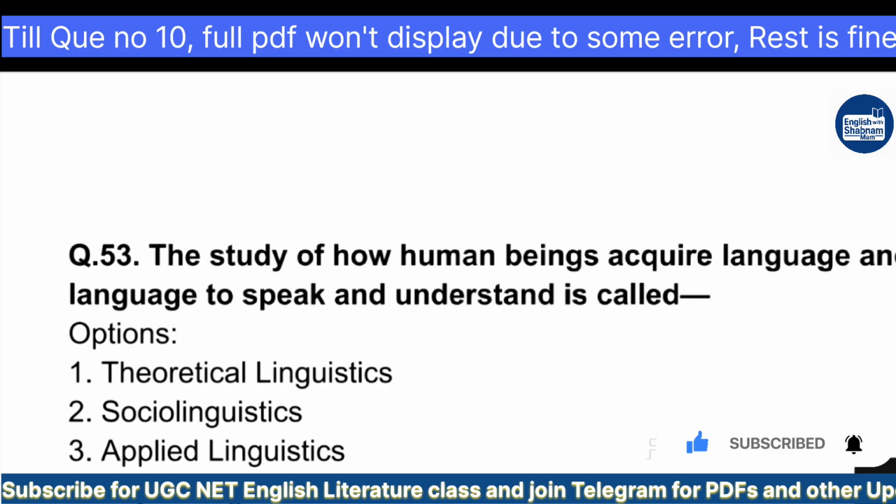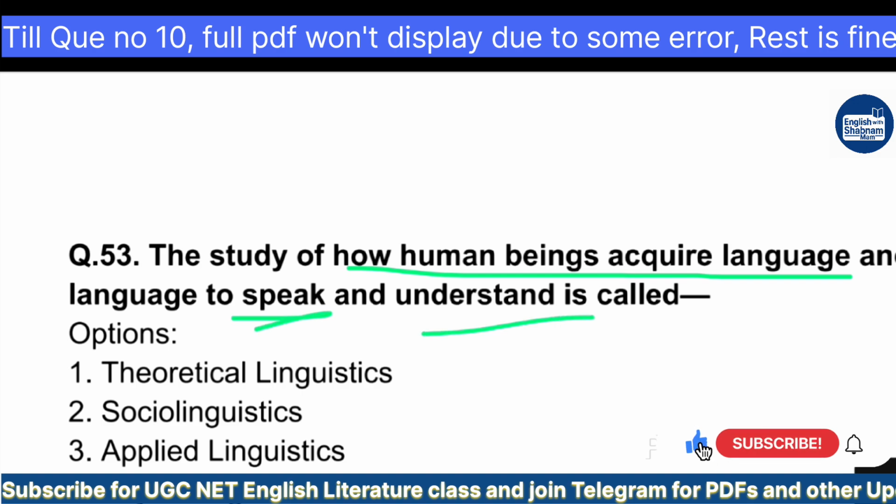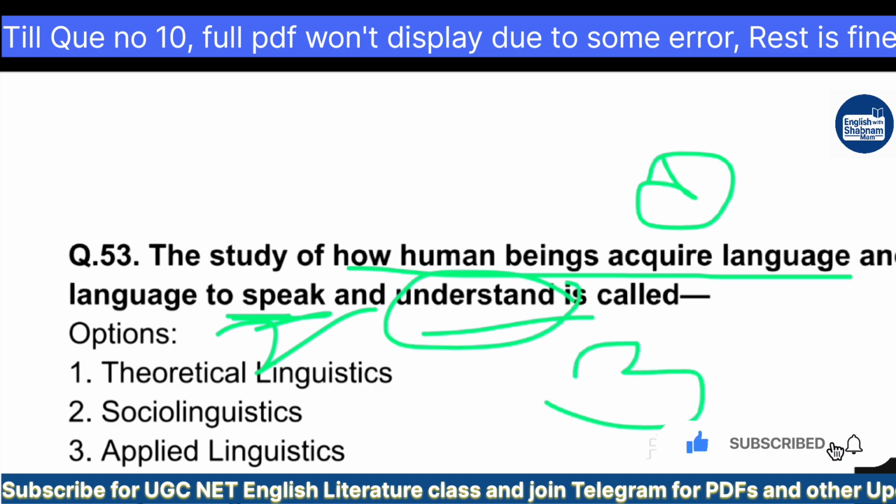So the study of how human beings acquire language, how we acquire language, and how we use language to speak and understand. There are three things. The first, when humans acquire language, how you learn. We have first language acquisition and second language acquisition. First one we have the native language that we speak, and the second the English language that we acquire from other countries, and how we use the language we have acquired, then how we speak and understand. This is the three.